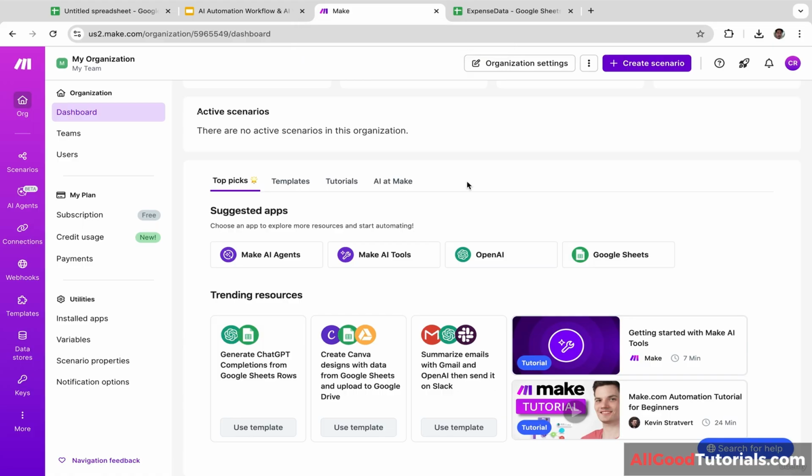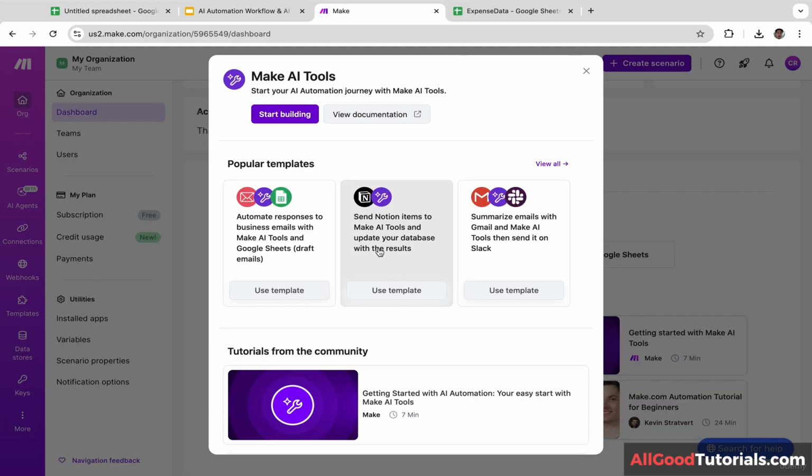Okay, here is my dashboard and let's get started. I'm going to click this Make AI Tools and you have 2 options.